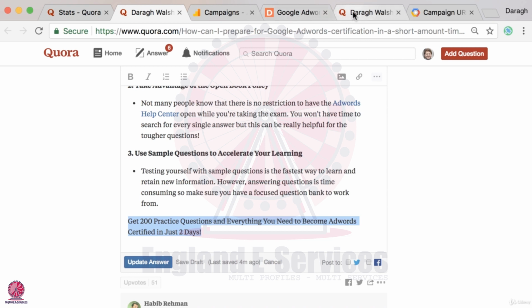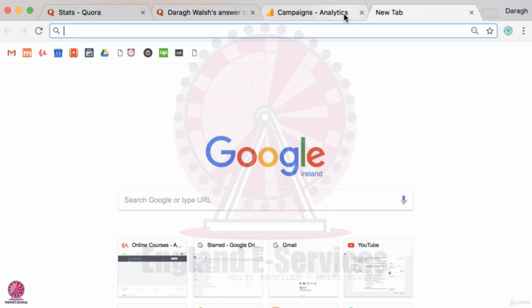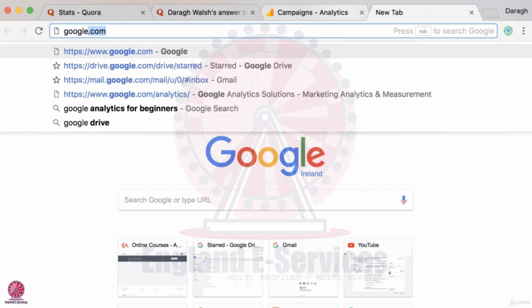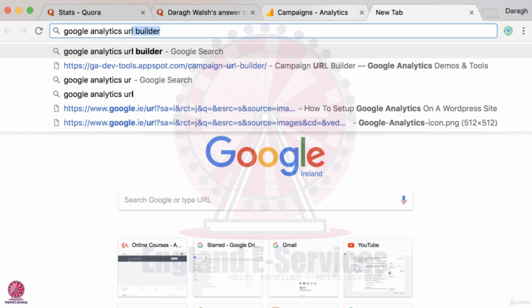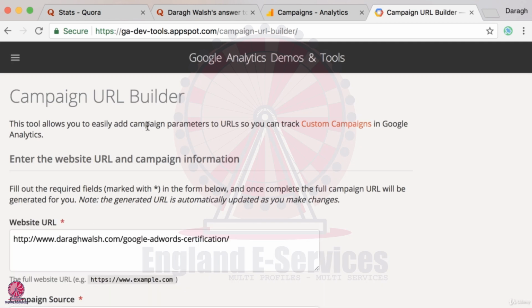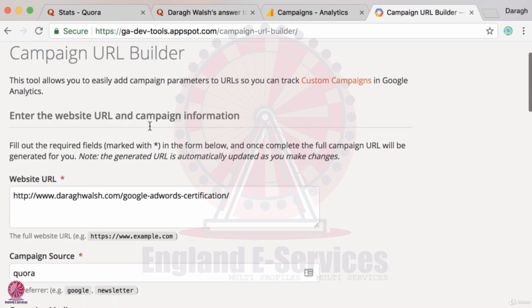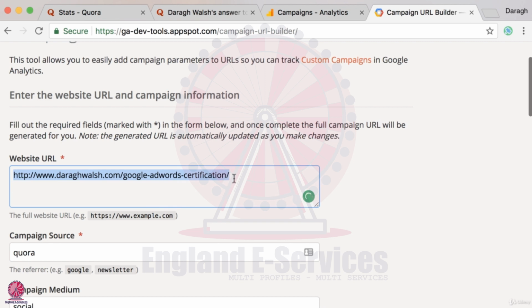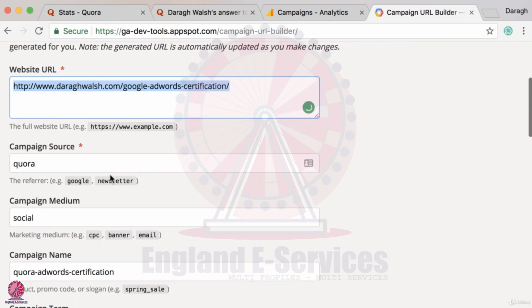So to create the special link, what you want to do is go ahead and type into Google, Google Analytics URL Builder. And that's going to bring up this free tool from Google Analytics where we can input the page on our website that we want to send people to from our Quora question. The next thing we need to put in is our campaign source.